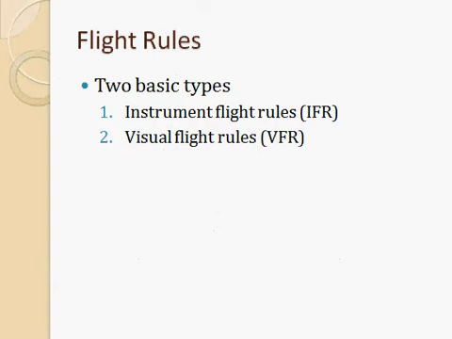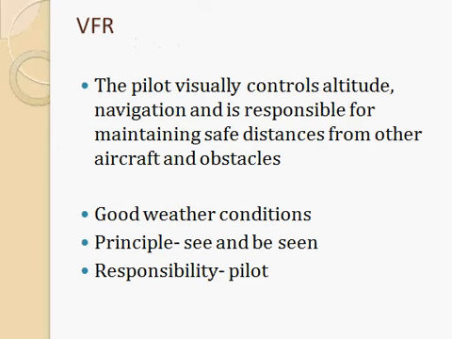Next, we can see the flight rules that are followed in air transport. There are mainly two basic types: instrument flight rules or IFR, and visual flight rules or VFR. Here VFR will be used in good weather conditions. That is, when visibility is better, we can go for VFR. Here the responsibility will be mainly with the pilot.